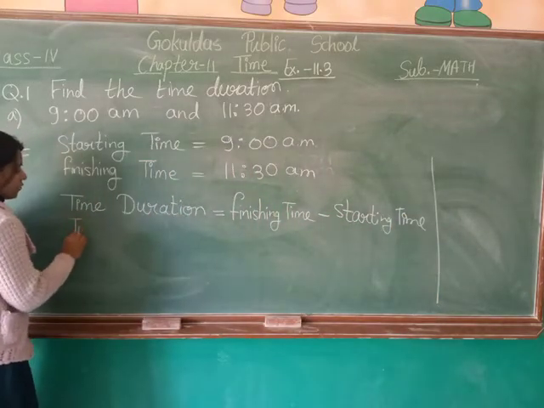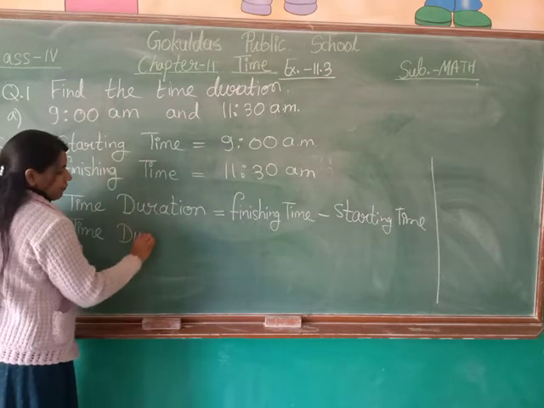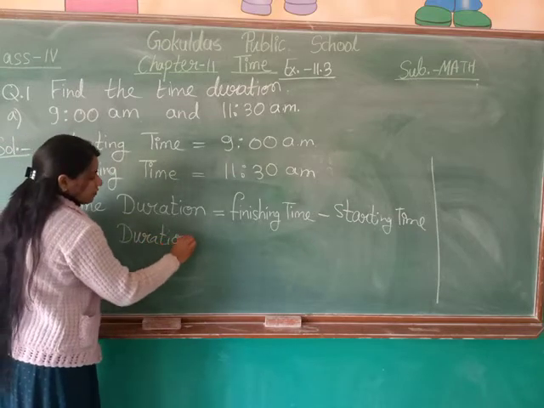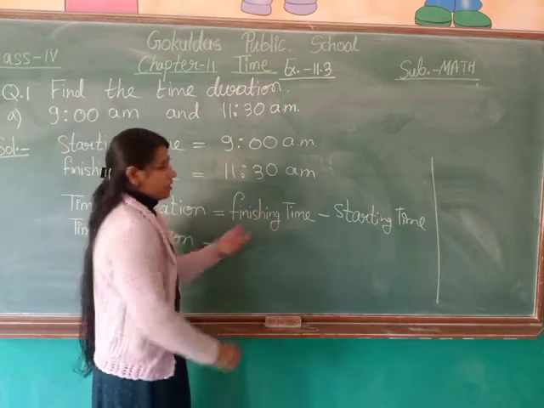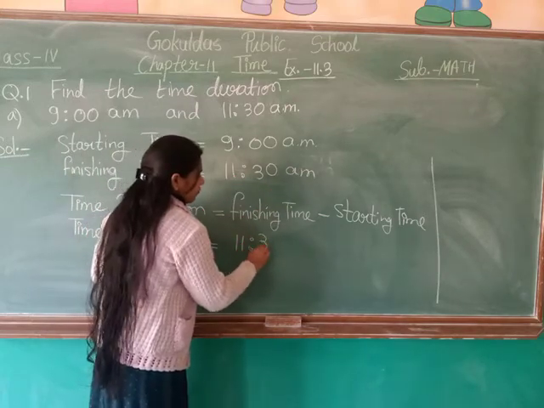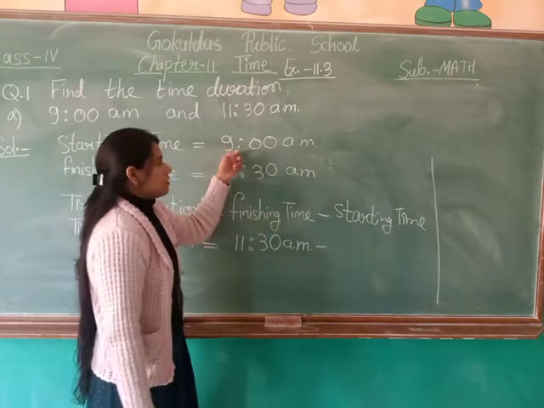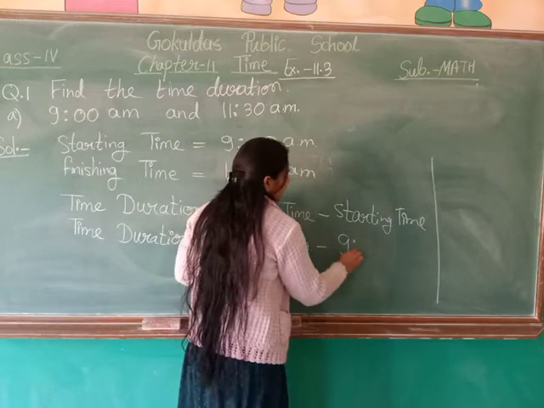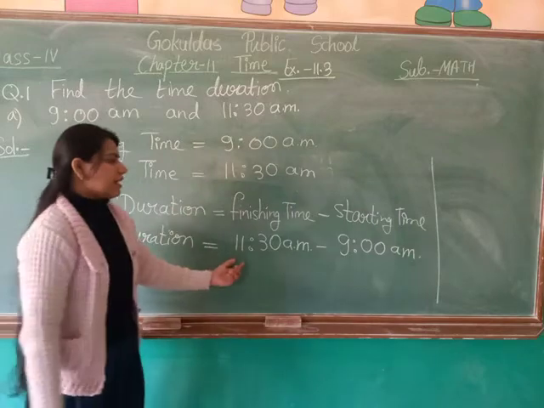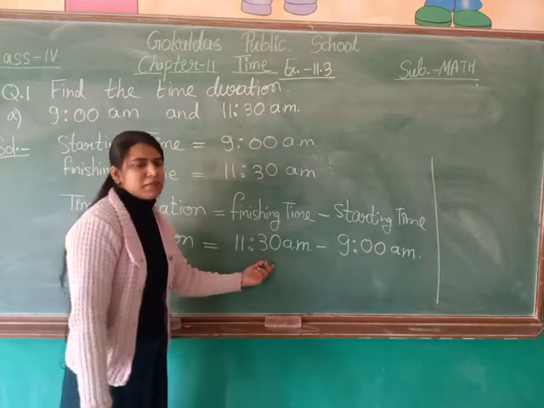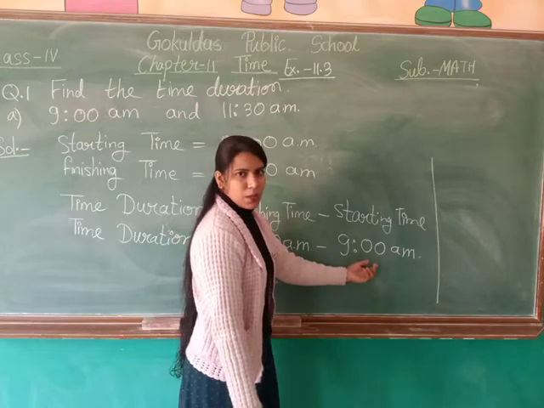Now we will put the values in the formula. Write in the next step, time duration is equal to, what is finishing time? Finishing time is 11:30 a.m. So write 11:30 a.m. minus starting time is 9 a.m. So write 9 a.m. Here 11:30 a.m. means what? 11 hours 30 minutes. 9 a.m. means what? 9 hours 00 minutes.